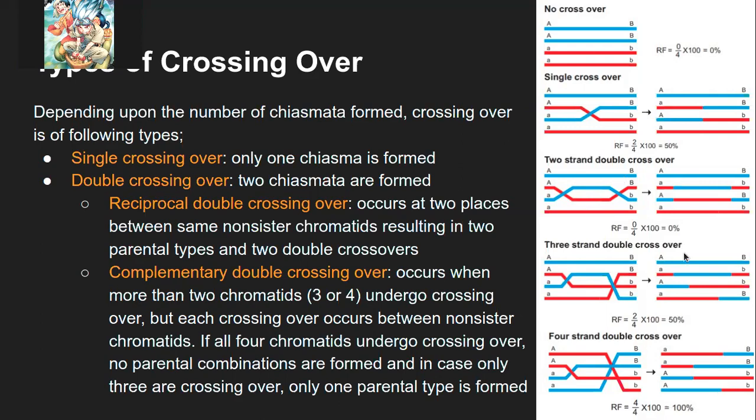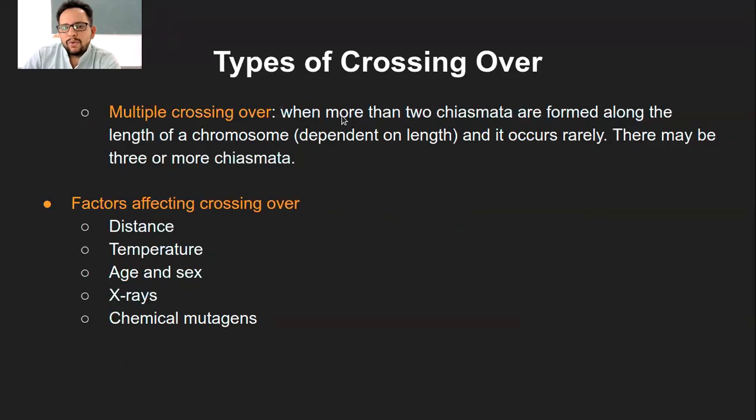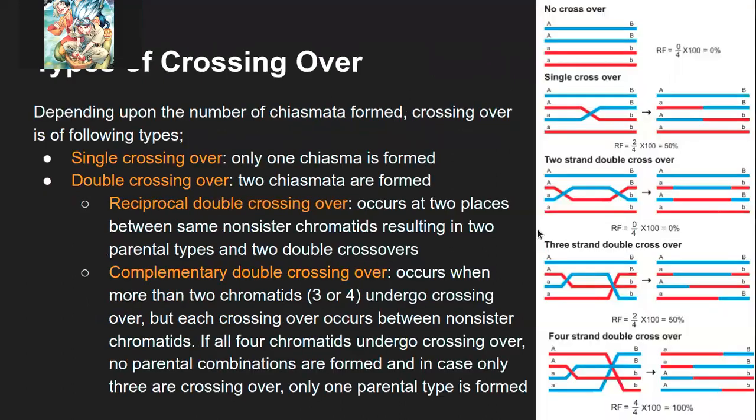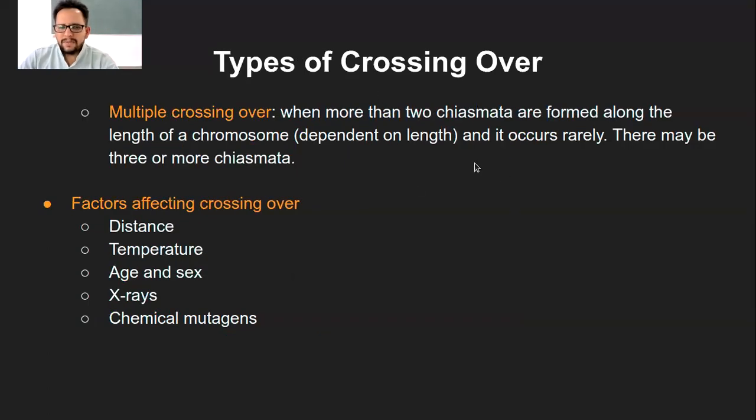It'll be very common. More than two is rare. Two is still a common phenomenon. Double crossing over is still fine. More than two chiasmata is the rare phenomenon, like the third one or fourth one, that is when I said 3 or more. Okay, so two is normal. Yeah, normal. Got it. Okay, so these are the different types of crossing over.